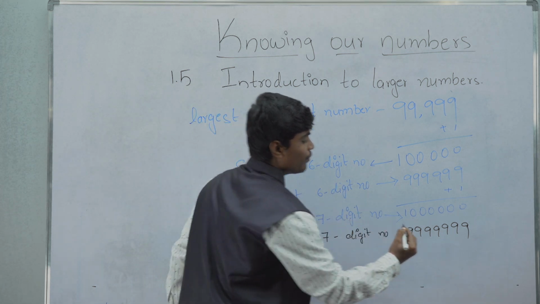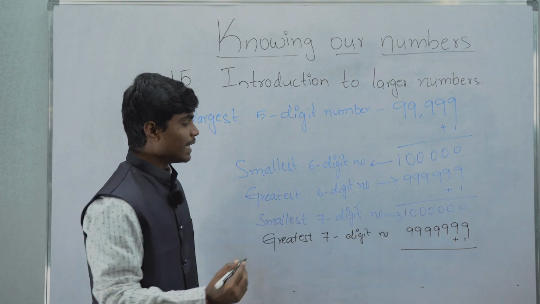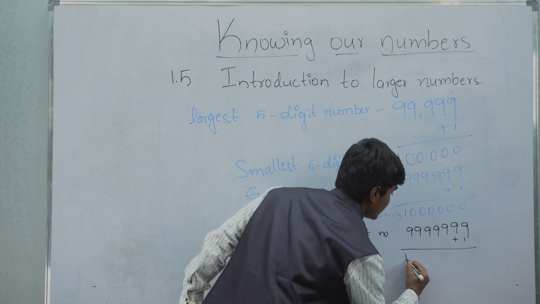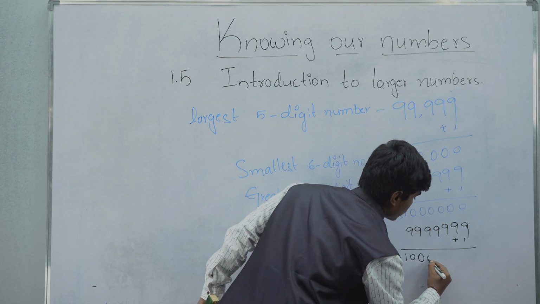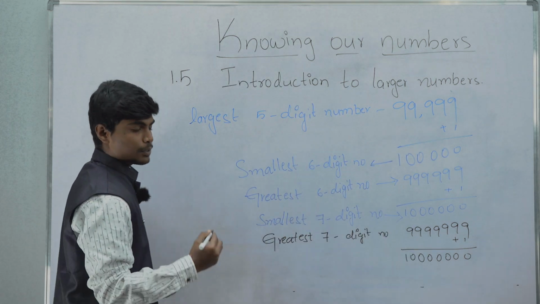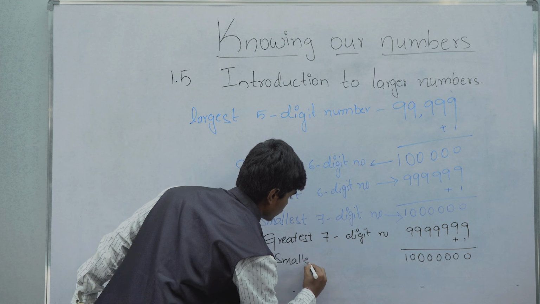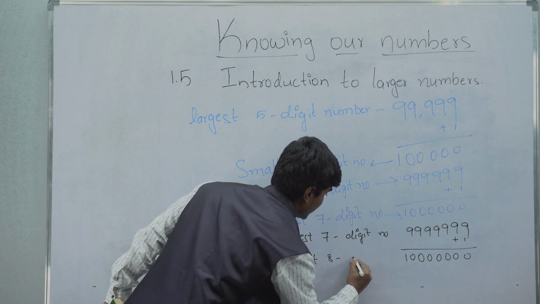Similarly, if we add plus 1 to this, then we get the smallest 8-digit number, which is 1,00,00,000. This is the smallest 8-digit number.